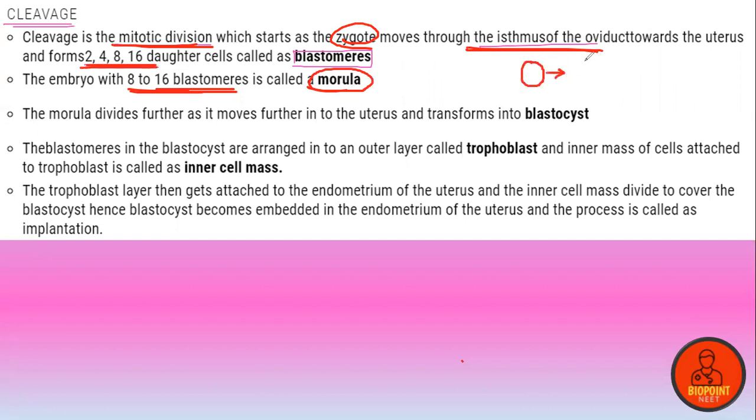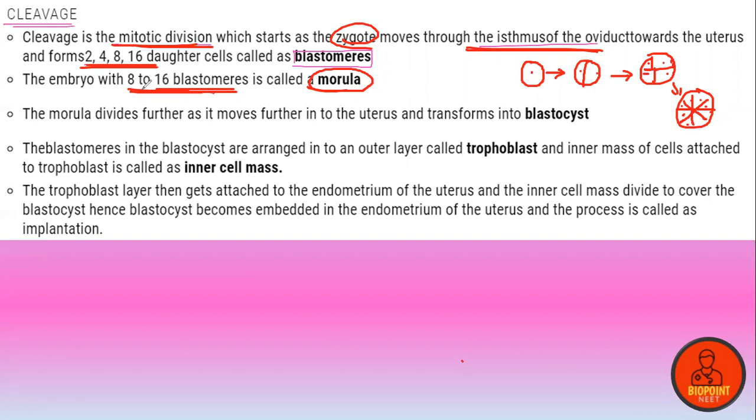1 will convert into 2, 2 into 4, 4 into 8. So like this cleavage happens again into 16.